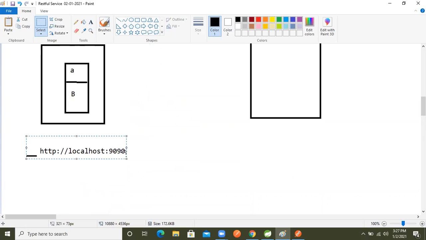Maybe this one is running on port 8080. The IP address must be different, not just possibly different. So it will run on 1808.